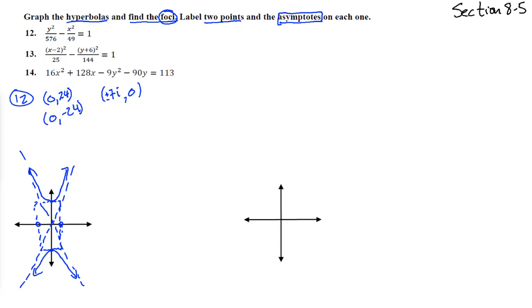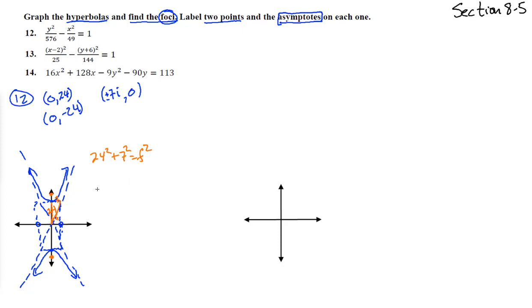Now let's find our foci next. The foci are right back here behind the curves. And if we recall, this distance right here to the foci is the same as the hypotenuse of the box. So it just like flips down there. So you'll notice we have a right triangle here where this is 24 and this is 7 and this is the distance to the foci. So 24 squared plus 7 squared equals the distance to the foci squared.